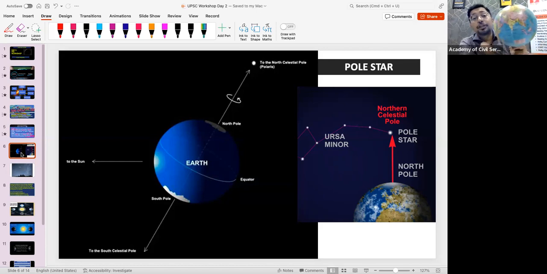So we need to serve our motherland. That is why you want to become an IAS officer. That is the first thing that should be inside your head, regardless of any caste, creed, language, whatever it is. You should only think about your country and you should only love your country. That is the main motto that you should have if you want to start your preparation for the civil service.